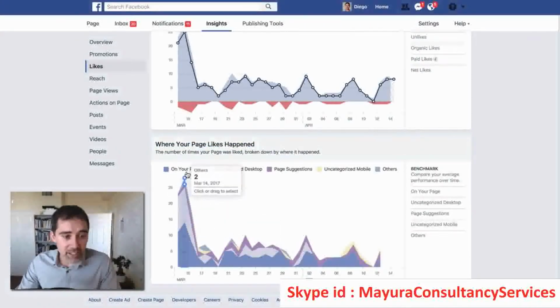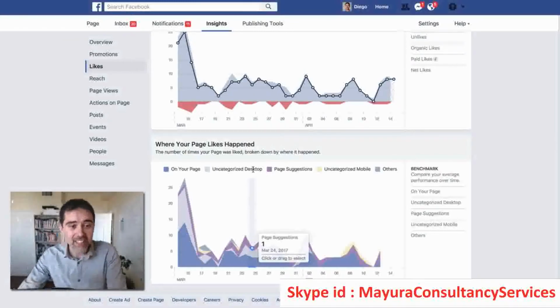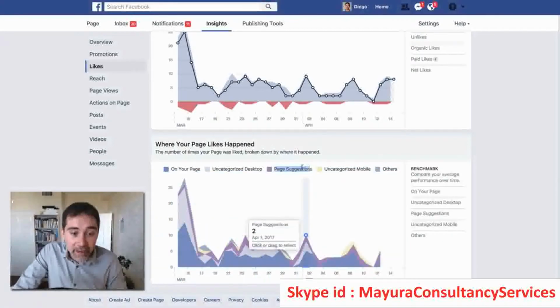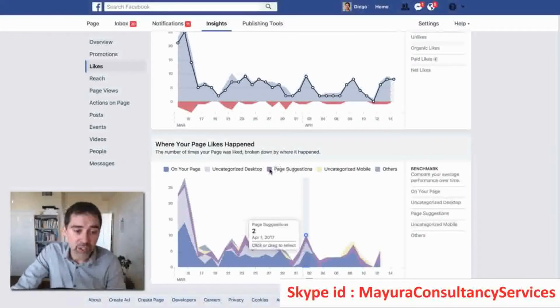And where your page likes happen, okay? So on your page, you have uncategorized desktop. I don't know what that is. I tried to figure that out with Facebook. Nobody knows. If you know, please send me a message with the answer for that. Page suggestions: Facebook suggests pages to an audience, to people that are not your fans, people that may be interested in your specific page. So when they like through a Facebook suggestion, you have this color, the purple color. And categorized mobile and others.